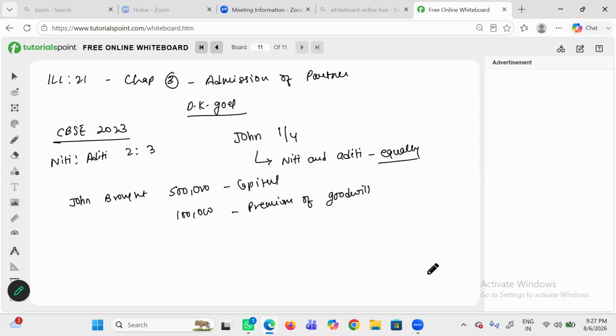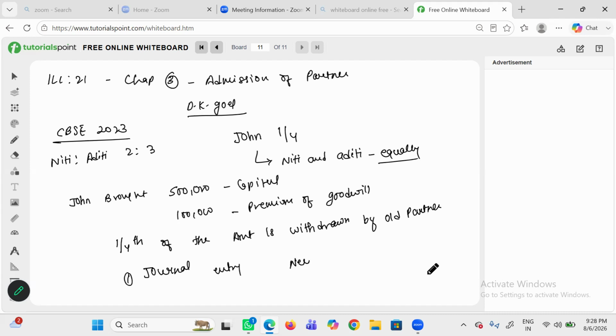1/4 of the goodwill which he brought was withdrawn by the old partners. The question is asking for the necessary journal entries. The requirement of the question is we have to pass journal entries and give the new profit sharing ratio. It is a most important question from the point of view of a 3 marker. The question is very easy, but it contains the goodwill calculation.